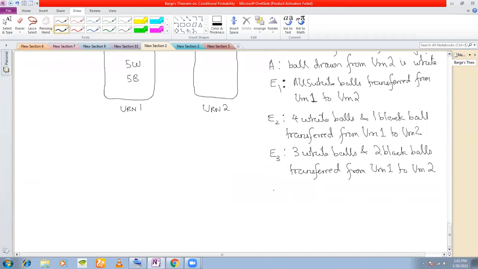What is the next possibility? Tell me. Sir, next possibility. First, all 5 balls transferred white. Next, 4 white, 1 black. Yes, sir. 3 white, 2 black. Yes, sir. Next, this should be 2 white and 3 black. Yes, sir.